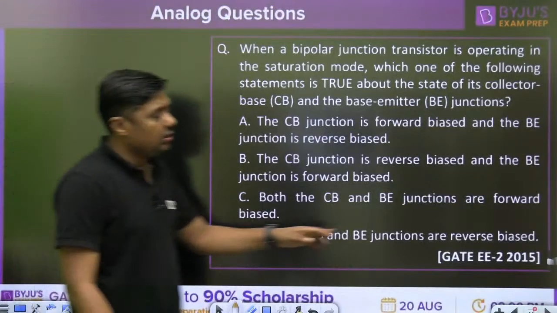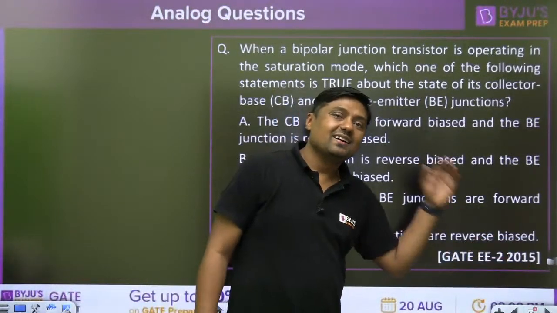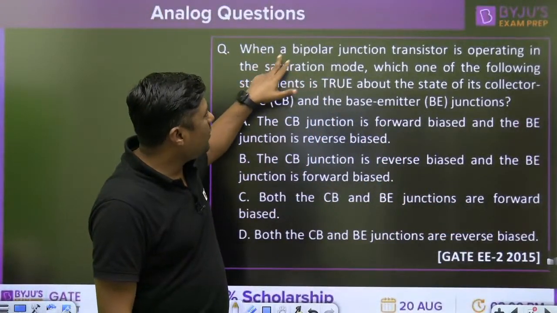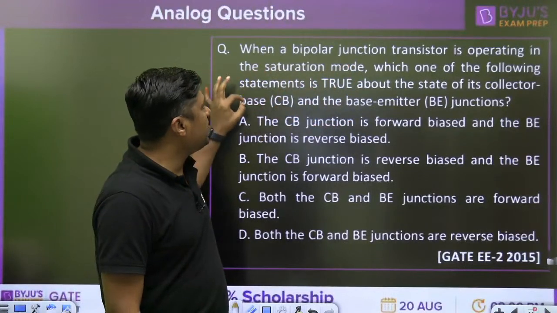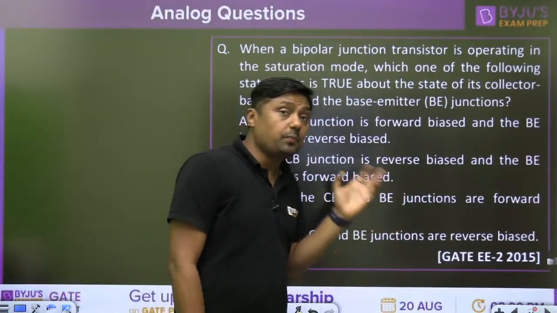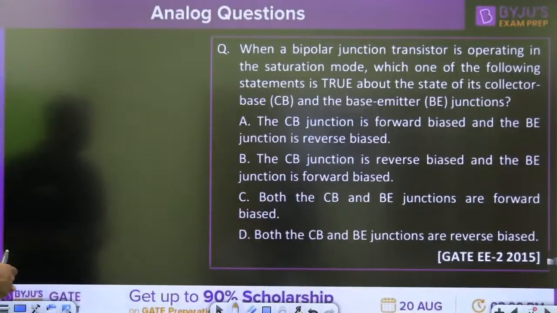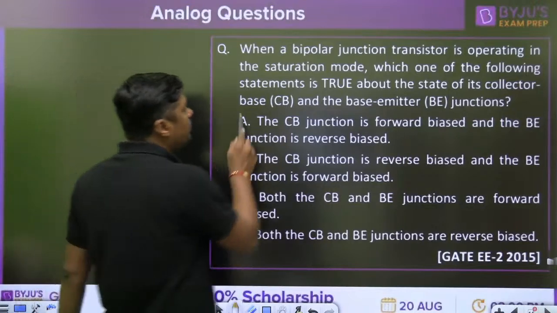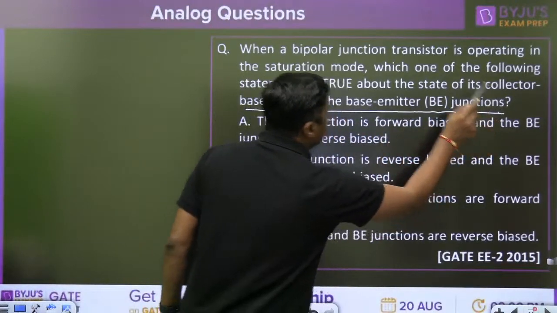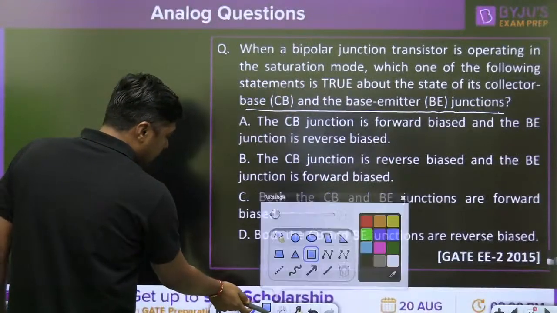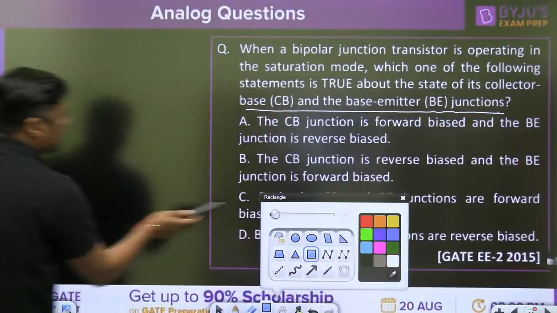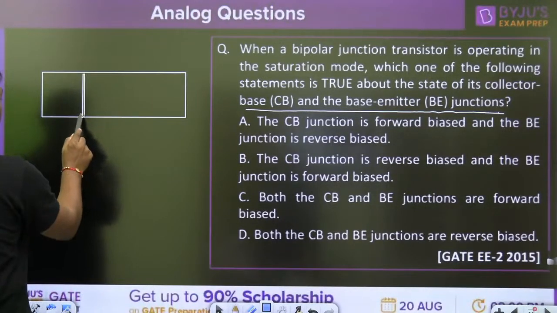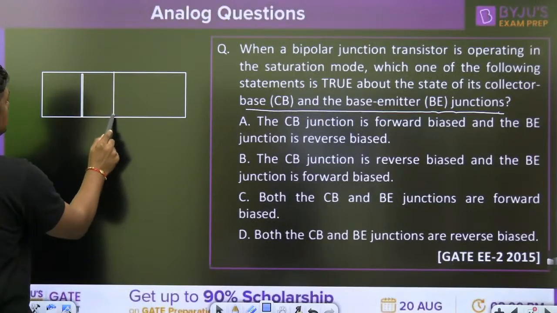It is in electrical branch in 2015, a 1 mark question in electrical branch. When a bipolar junction transistor is operating in the saturation mode, which one of the following statements is true about the state of its collector base and base emitter junction? Please tell me what is the answer for this question. Very, very easy question. Everyone give me the answer in the comments box.